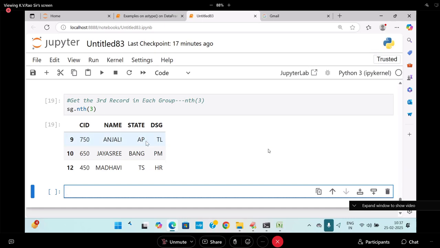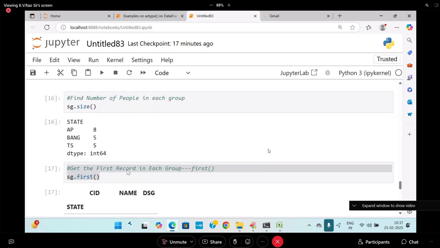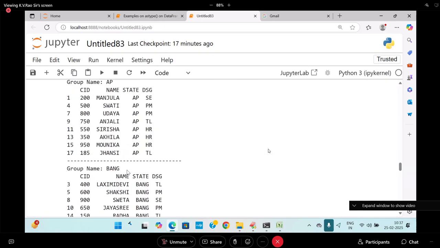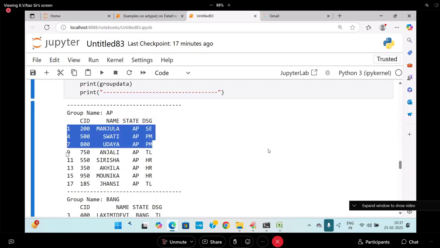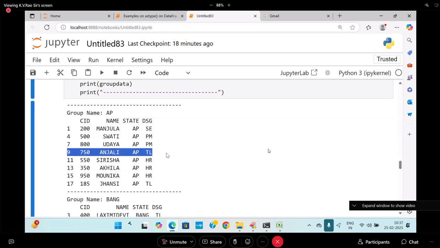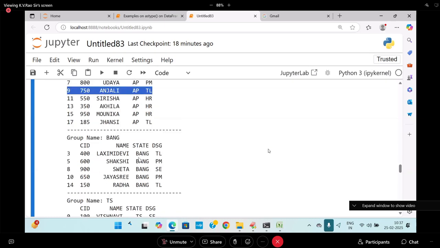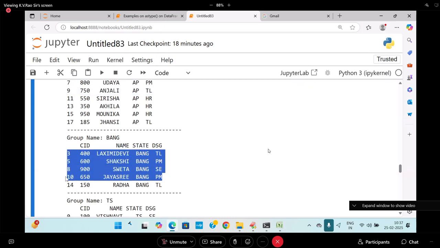The third record: in state AP, Anjali. Bangalore, Jayashree. And state TS, Madhavi. Here, in AP, this is 0, 1, 2, 3. The data frame internally numbers rows from 0. Third. Next, here, 0, 1, 2, 3, that is Jayashree.